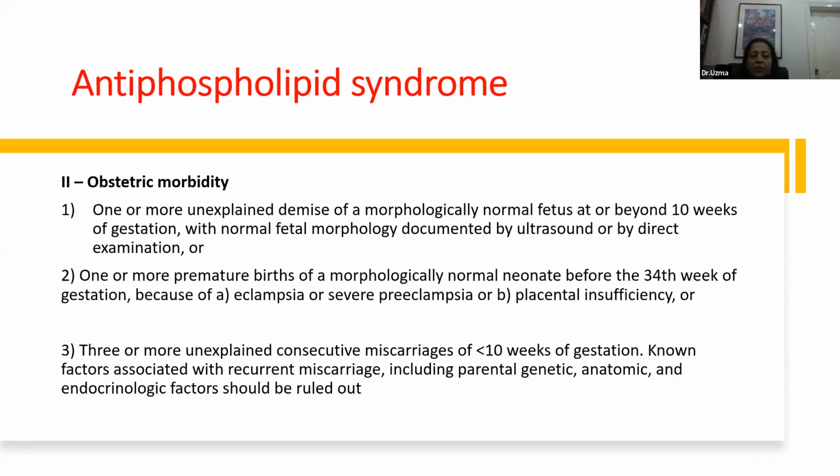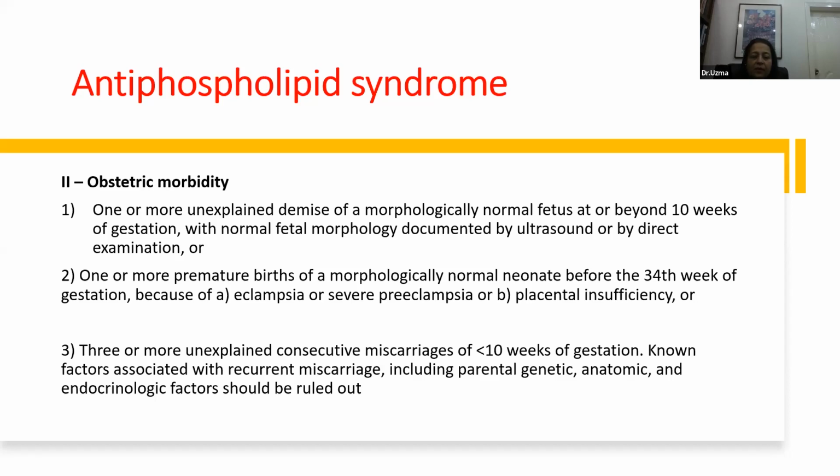Or there should be an obstetric morbidity. And what is that? One or more unexplained demise of a morphologically normal fetus at or beyond 10 weeks of gestation. With normal fetal morphology, there shouldn't be any congenital anomaly that would account for the pregnancy loss. So the fetus should be normal and it should be an unexplained demise beyond 10 weeks of gestation, as documented by